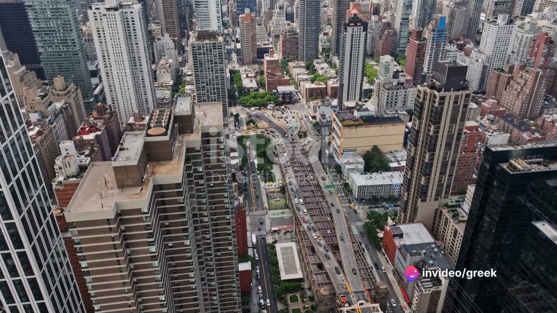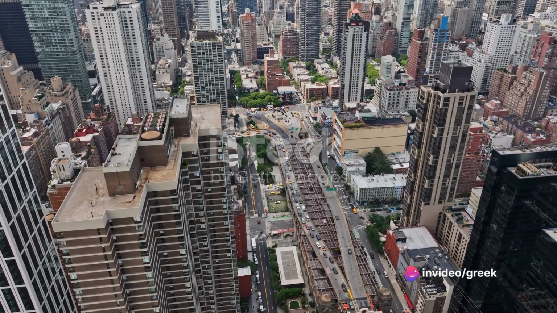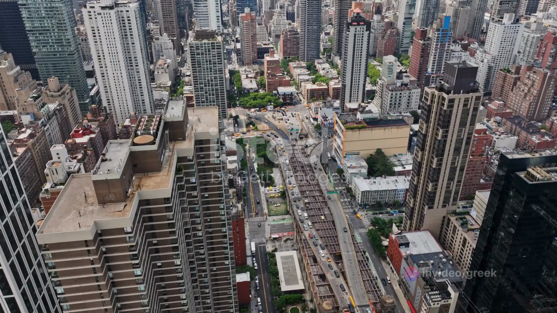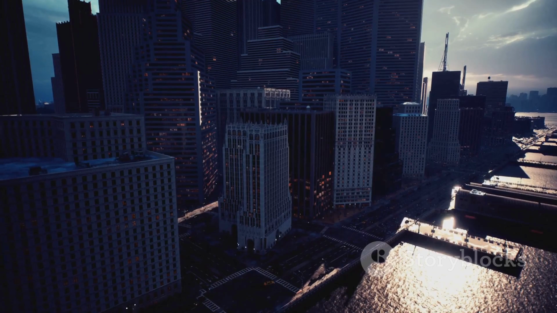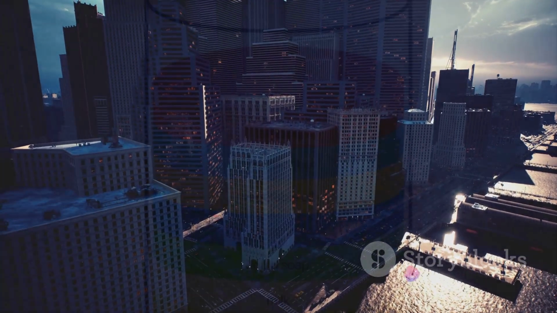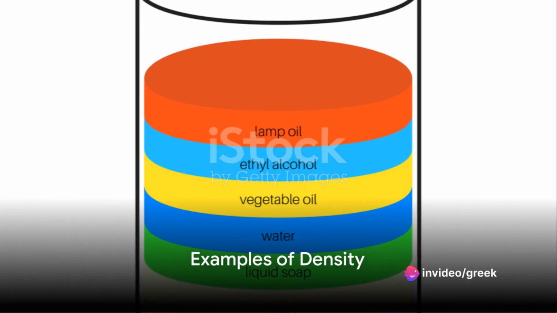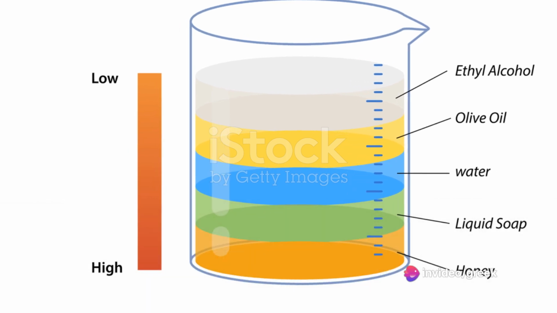Picture a bustling city with towering skyscrapers and narrow streets. Each building is like a particle, and the city's area represents the volume. A densely populated city is akin to a dense material packed with particles. To make this a touch clearer, let's take a look at some familiar substances and their densities.